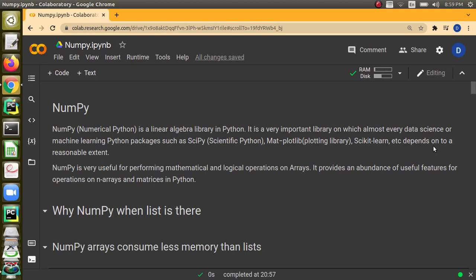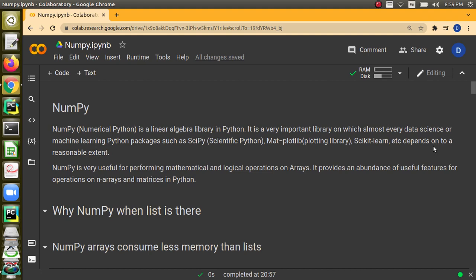Hi everybody, in this video we are going to discuss the NumPy package. It is a Python package which has a lot of numerical operations based on arrays, matrices and also for solving system equations. This package is very important when we look at data science and machine learning algorithms. So these packages are internally used in other packages which work on machine learning algorithms like SciPy, Matplotlib, scikit-learn and